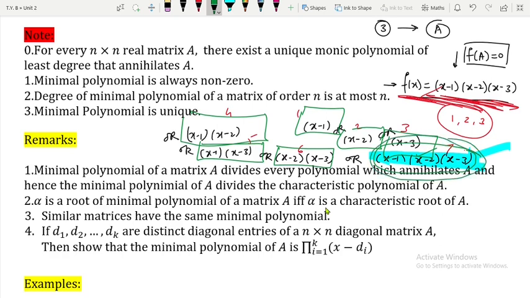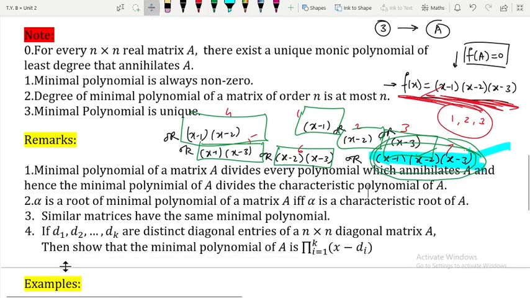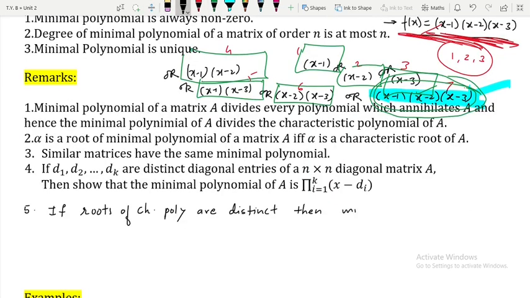So we have discovered a very important theorem. If your characteristic polynomial has distinct roots, all the roots are distinct, then your minimal polynomial will be exactly equal to the characteristic polynomial, because there are no other choices left for the minimal polynomial. Okay, have I given that note over here? No. Okay, but I will mention it here if you want. Very important remark.